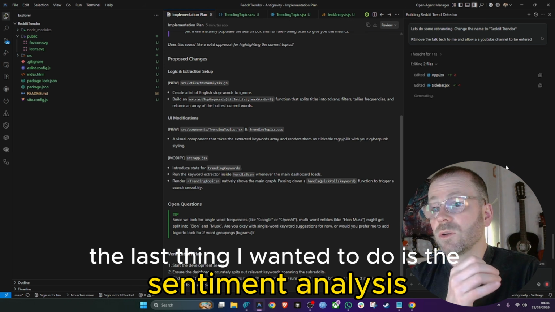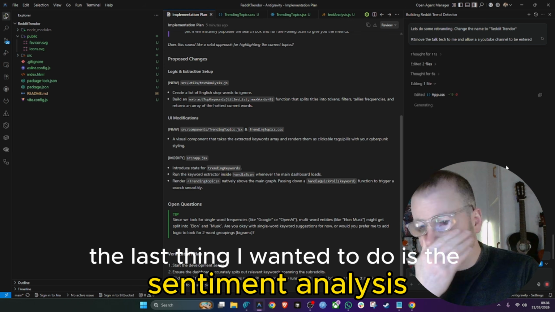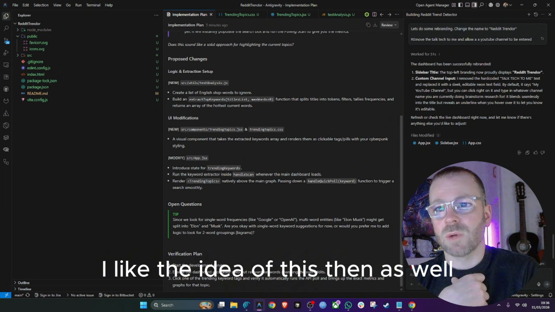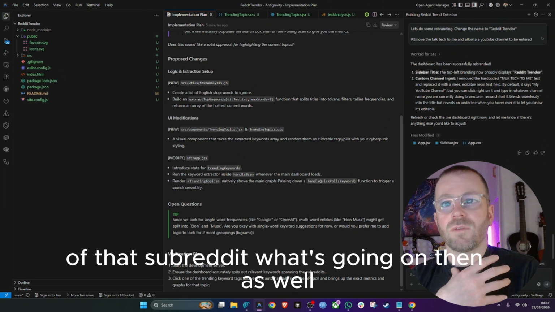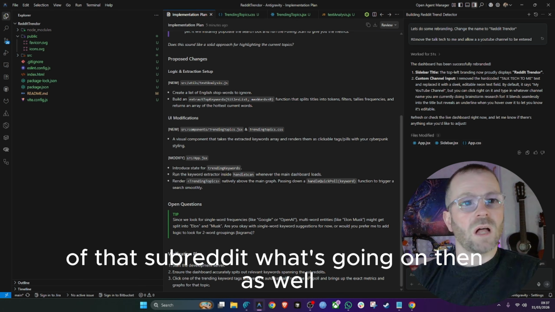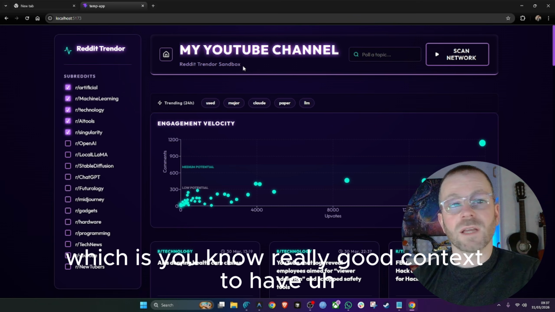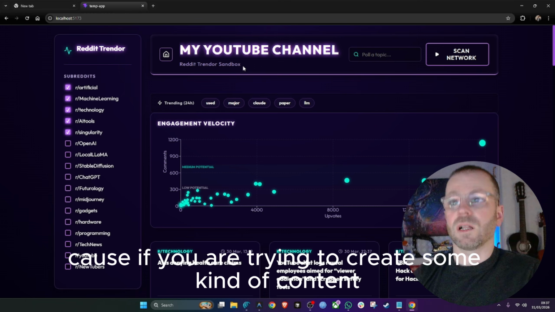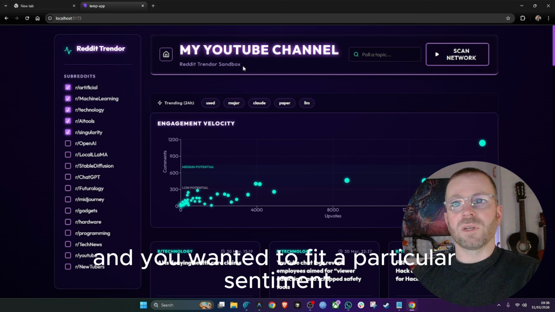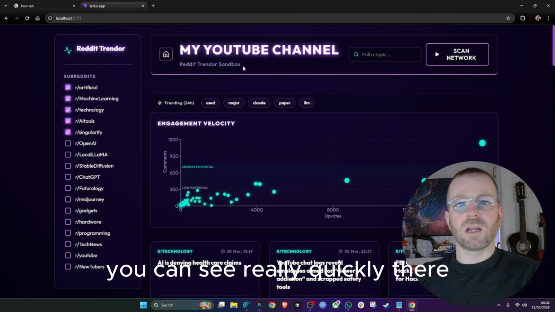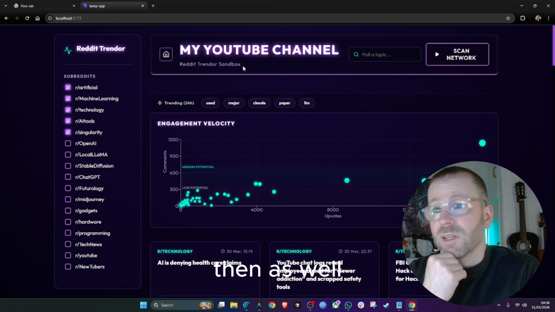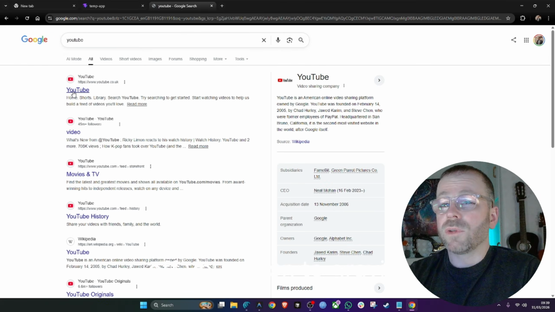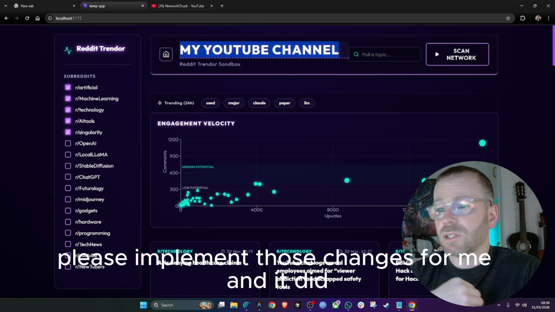The last thing I wanted to do is sentiment analysis. I like the idea of this. It's going to give you the sentiment analysis of that story and that subreddit and what's going on, which is really good context to have going forward. Because if you are trying to create some kind of content and you want it to fit a particular sentiment, you can see really quickly there without having to go into one of these subreddits and read the content of the story. Off you go, Anti-Gravity. Please implement those changes for me.